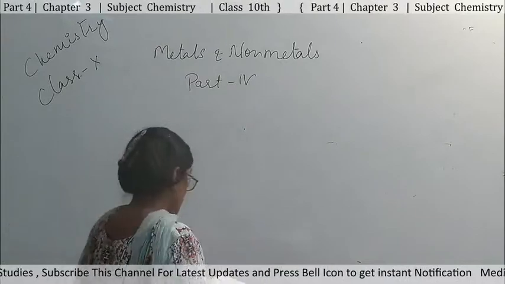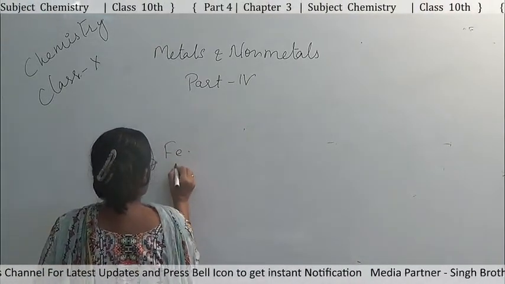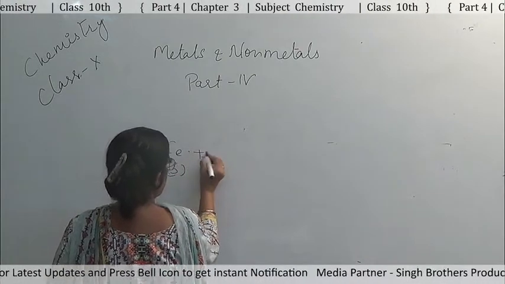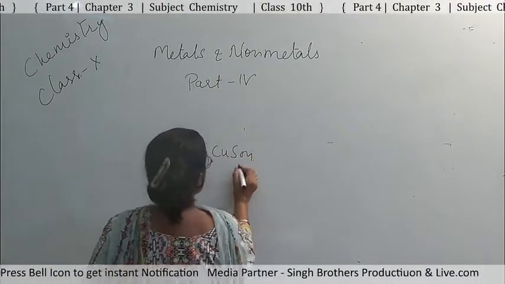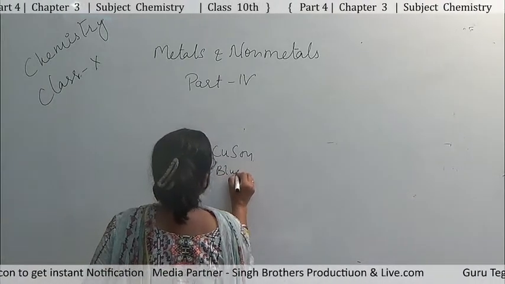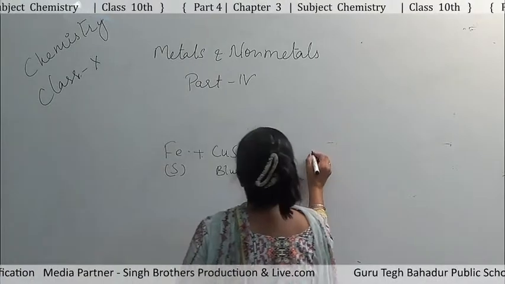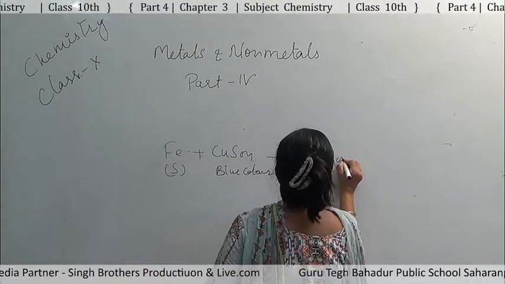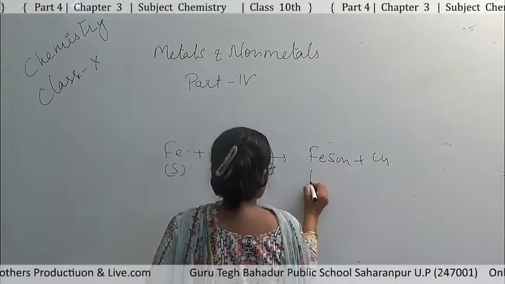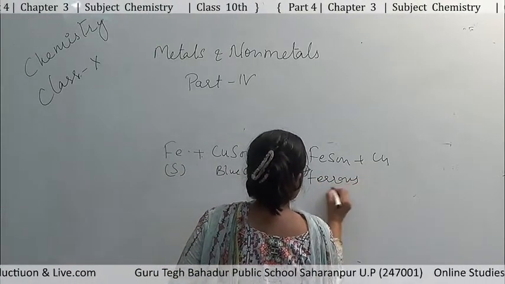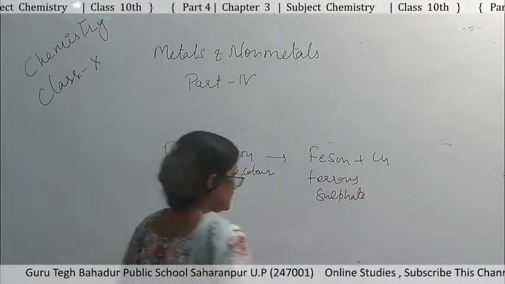The reaction is in this form: Fe, in solid form. We have taken an iron nail and put it into copper sulphate solution, which is a blue solution, and the reaction is Fe plus CuSO4 gives FeSO4 plus Cu, where ferrous sulphate is formed and copper is separated.